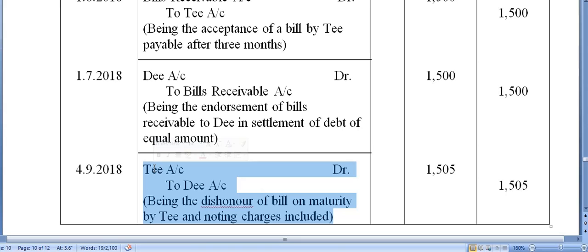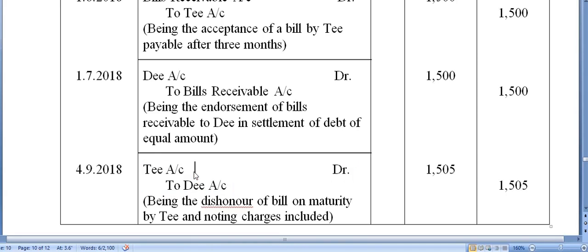In the books of drawer, in case the endorsee has discounted the bill, the entry will be drawee's account debit to endorsee's account. Remember, drawee's account debit to endorsee's account. So that's why we write T account debit to D account in the books of drawer, including the noting charges. And who will pay the noting charges now?